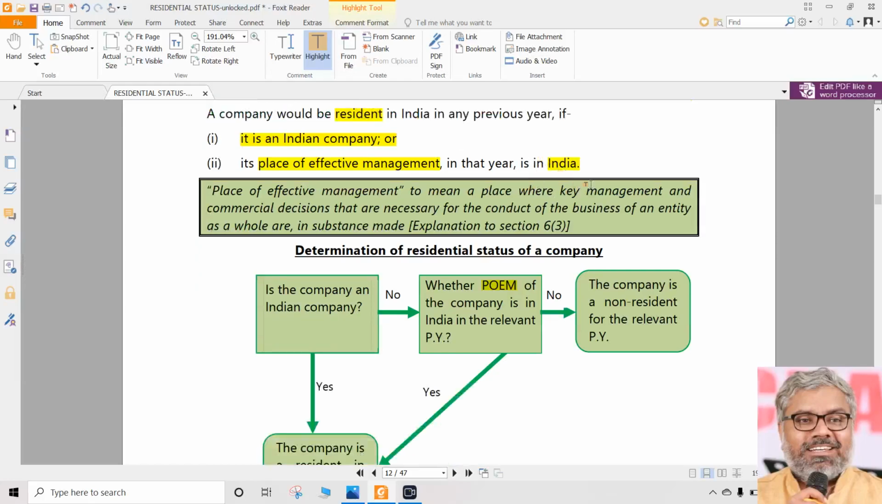Then what is place of effective management? Explanation. We don't know whether the explanation will clarify it or complicate it, but still the law says like this.